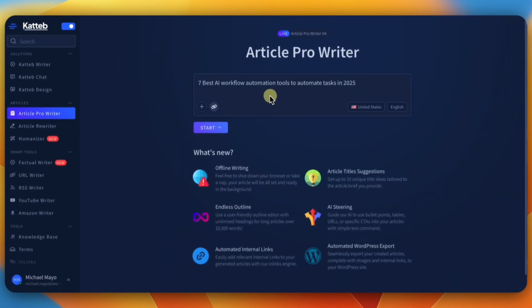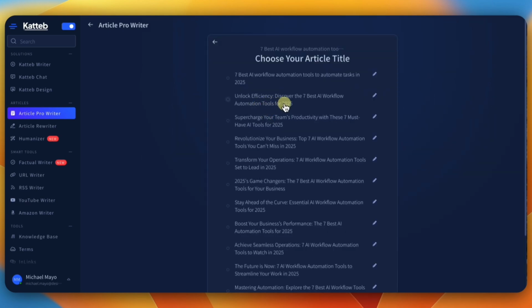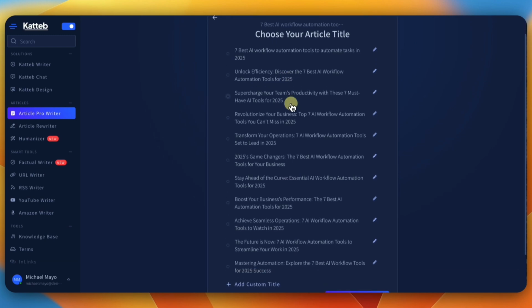What this is going to do is give you a choice of articles. It's going to create titles and so on. I'm only showing you this because this is the only way I can show you the other features.